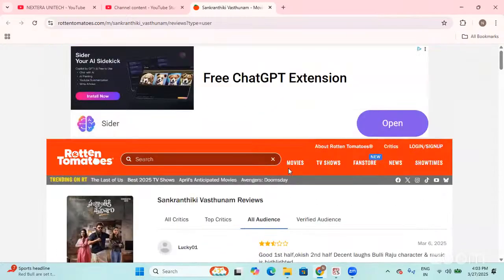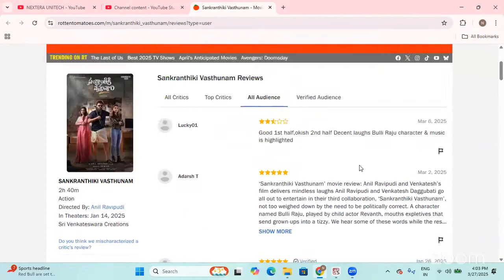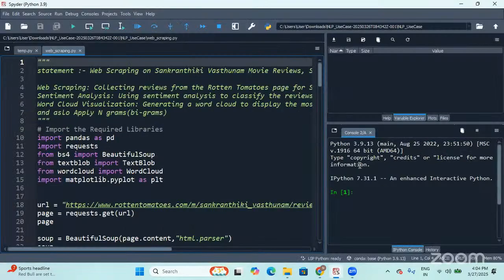In this way, you can try any of the websites. Whatever source you are trying to scrape, get the URL and then accordingly perform the script. Your script should be customized accordingly. So I took a website where we get the reviews from the audience for different movies, and randomly I took this movie, friends. There is no reason behind it, but the agenda is fixed. It's clear, and let us start our use case.